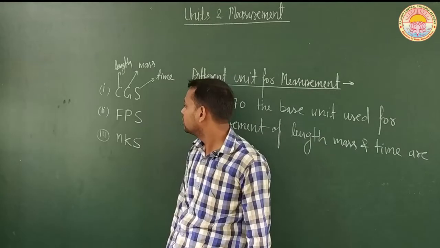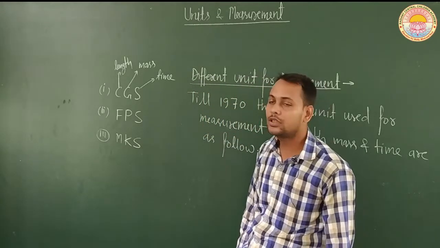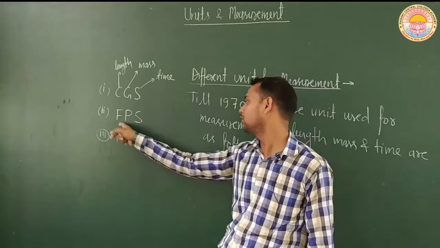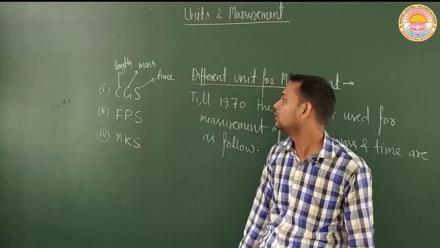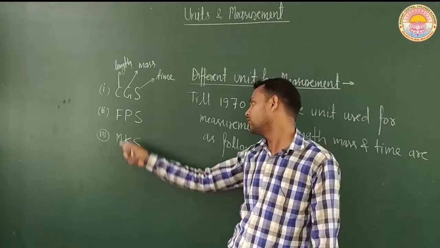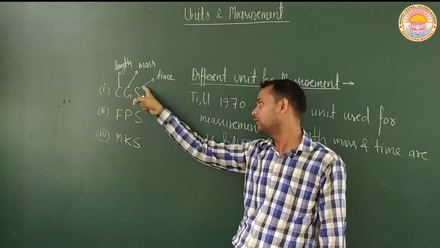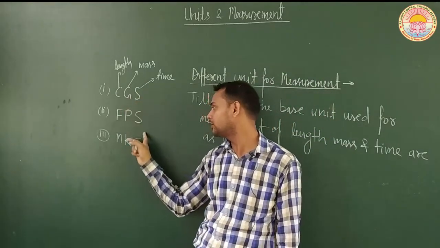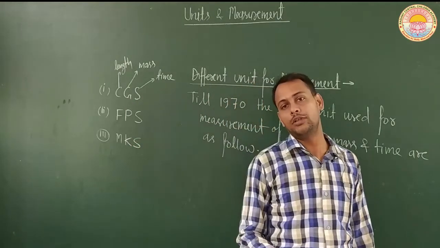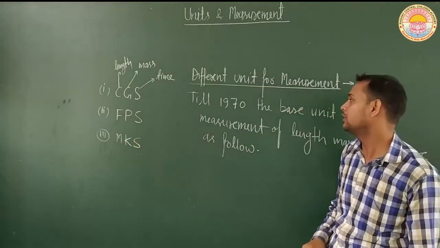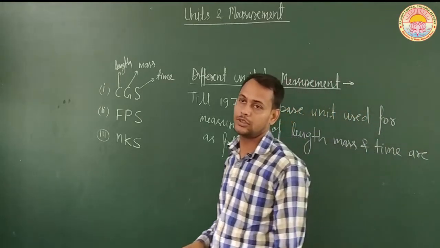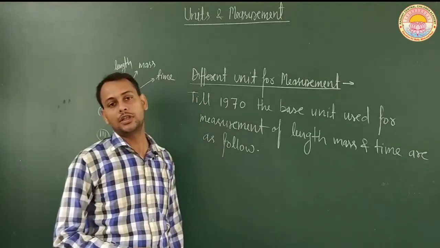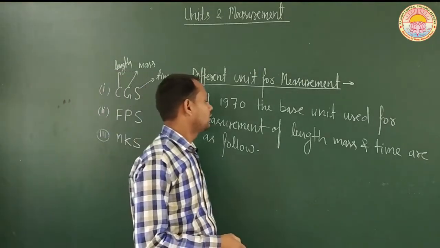So if anyone asks what is the unit of length in the FPS system, it will be foot. What is the unit of mass in the CGS system? It will be gram. So we will first study these three different systems of units used till 1970. After that we have to study the international system of units, which is used at present for the measurement of any given physical quantity. So thank you.